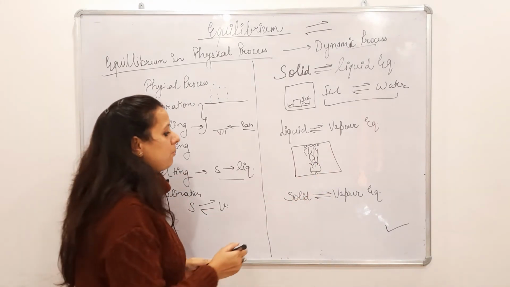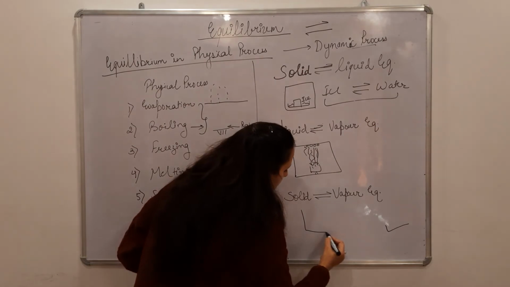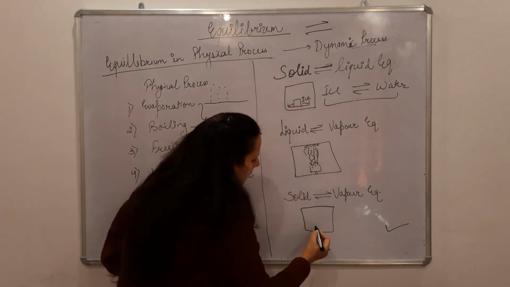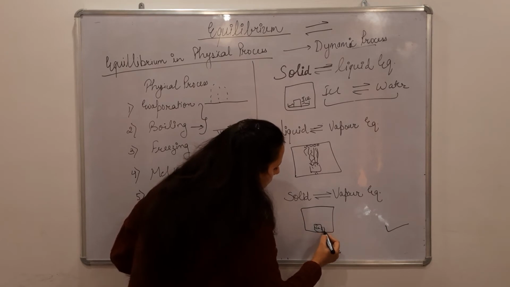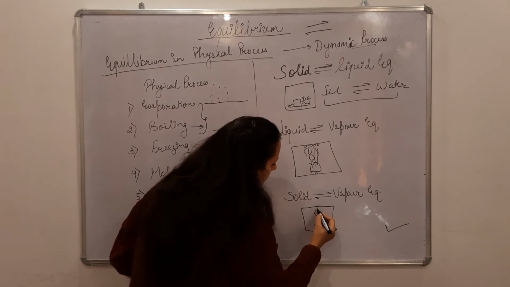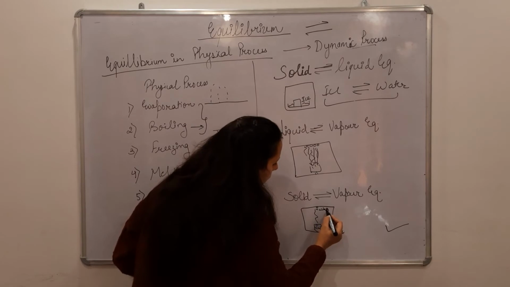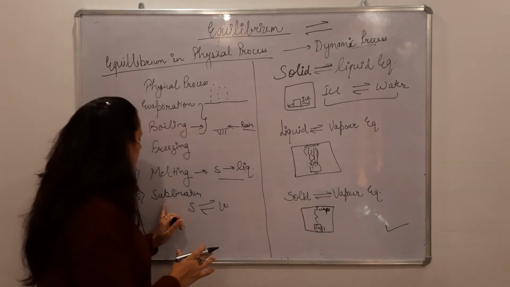Next is solid-vapor equilibrium. Solid-vapor equilibrium also takes place in a closed vessel. Here I can take the example of iodine. Iodine is a solid, but it converts directly into iodine vapor. This process, as I have told you, is sublimation.